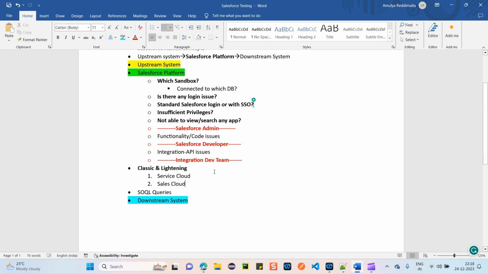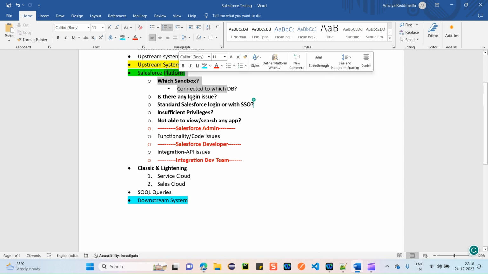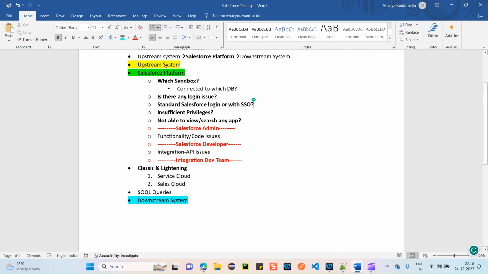Before jumping into the testing, you need to clearly understand whether, on the sandbox that has been provided to you, you are going to test on the classic application, the lightning application, or both, meaning which functionality scope is in classic and which is in lightning. You got it, right?